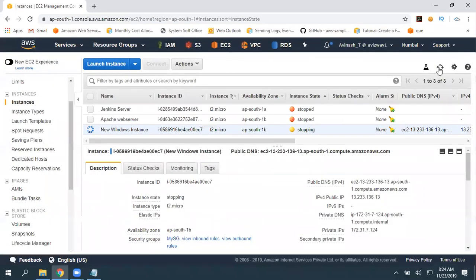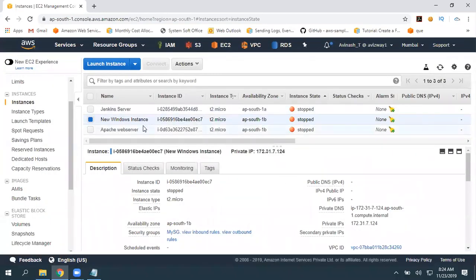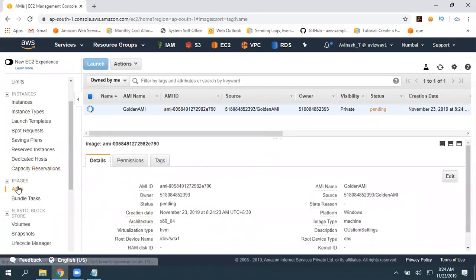Now, one image creation request is initiated for this new Windows instance, and here under AMI, one image is being created. And here you can find the status. It is in pending state.